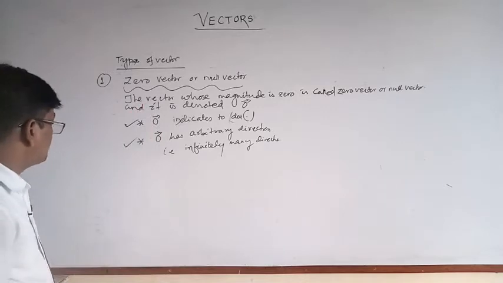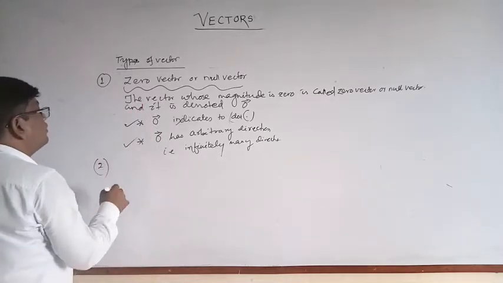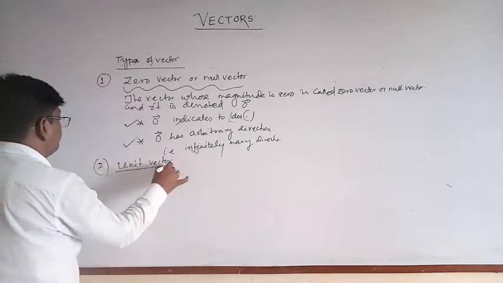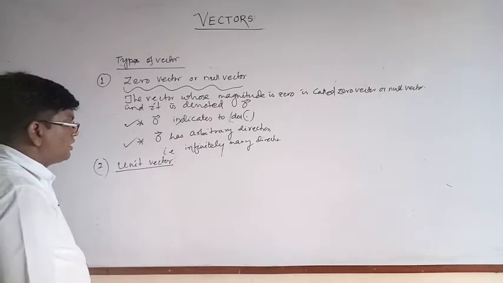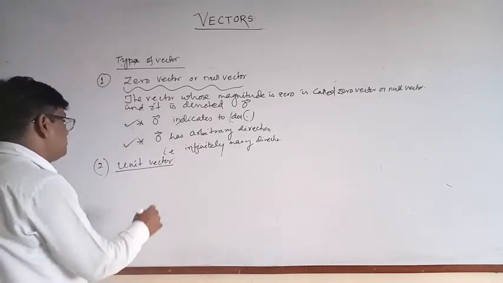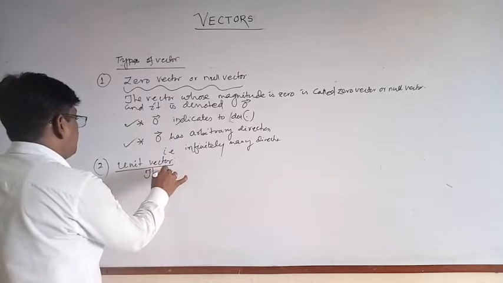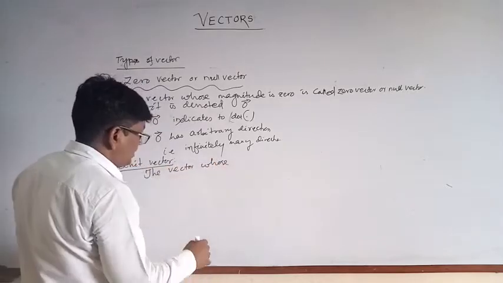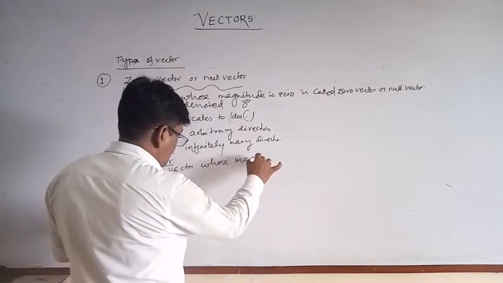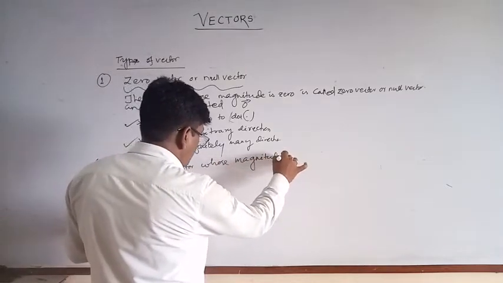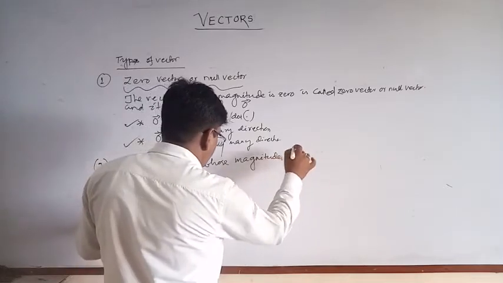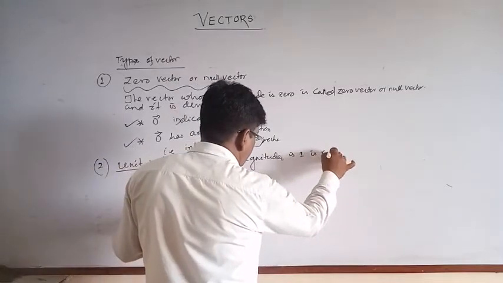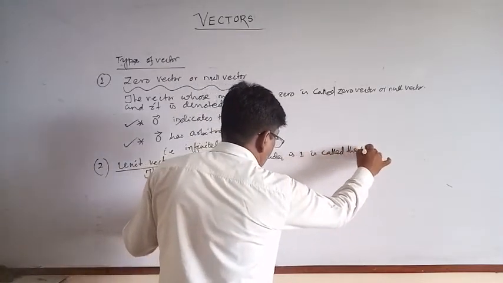Okay, now number 2 is unit vector. The unit vector, the vector whose magnitude is 1, okay, is called the unit vector.